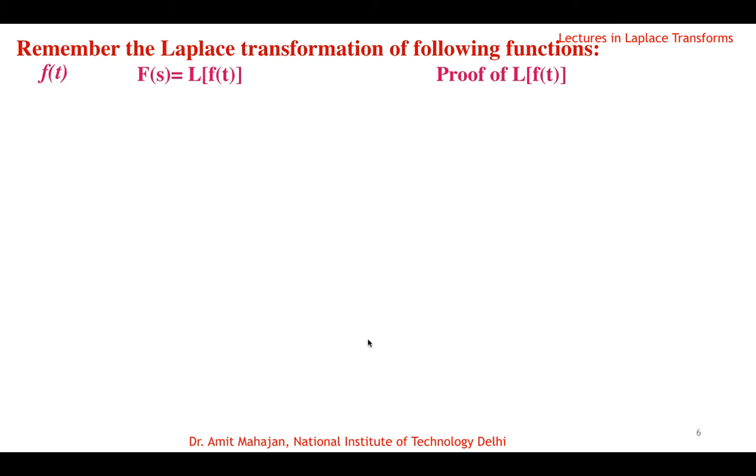So I'm going to give you seven functions f(t) and their Laplace transforms. You need to remember the function and its Laplace transform, and I'm also giving the proof that the function f(t) has this Laplace transform. The first function is the constant. If f(t) is 1, its Laplace transform is 1 by s, with s positive. And the proof is very simple.